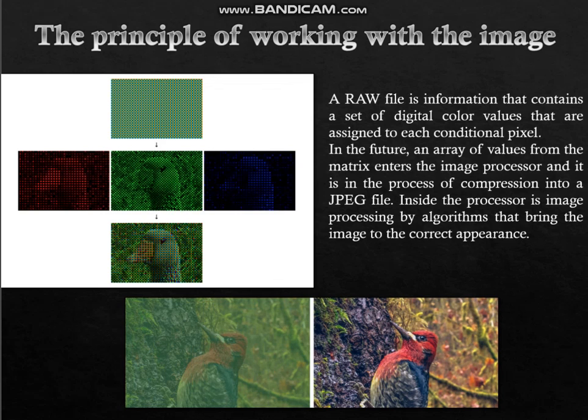Consider the features of working with the image before it is recognized. Raw data is information that contains a set of digital color values that are assigned to each conditional pixel. Then an array of values from the matrix enters the image processor, where it is compressed into a JPEG file. Inside the processor the image is processed by an algorithm that brings it to the correct appearance.